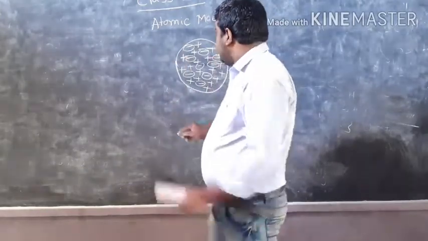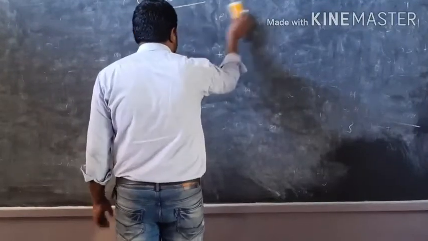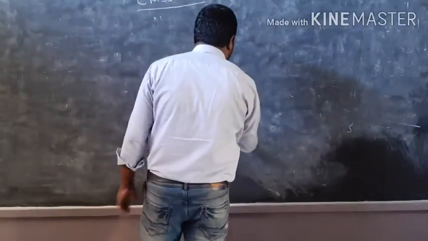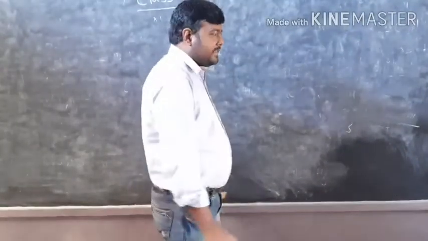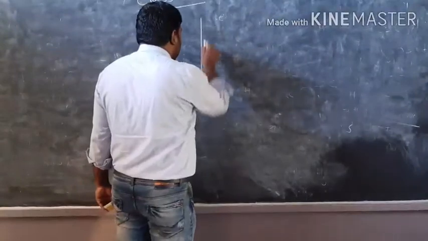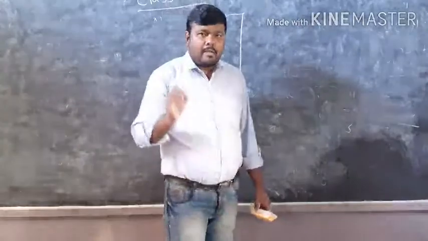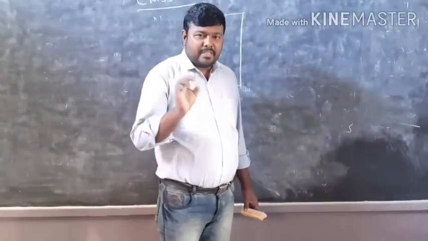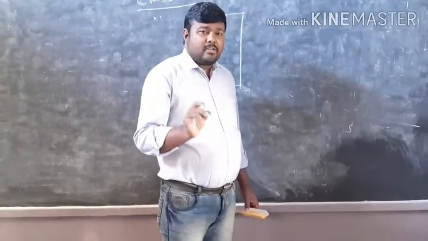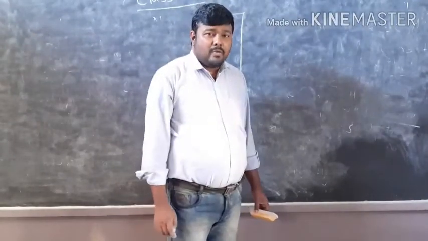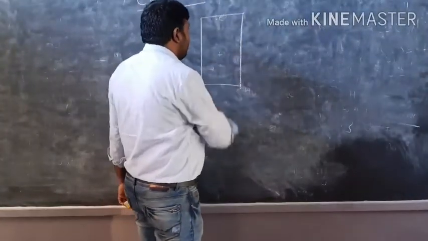Now after Thomson, Rutherford did one experiment, and Rutherford actually tried to prove whether Thomson's atomic model was correct or not. He took one gold foil for carrying out this experiment, and on the basis of this experiment, he proved that Thomson's atomic model is incorrect. How? Here he used a thin gold foil.